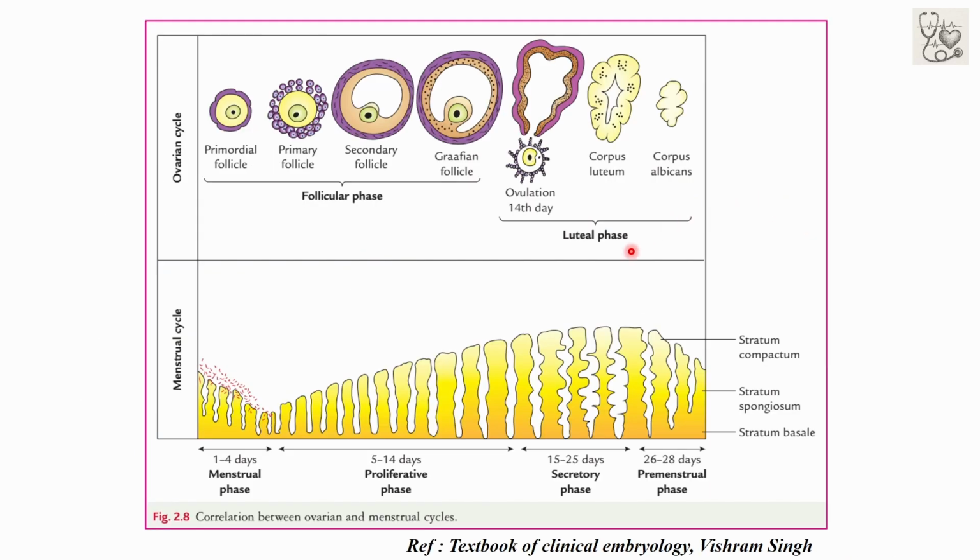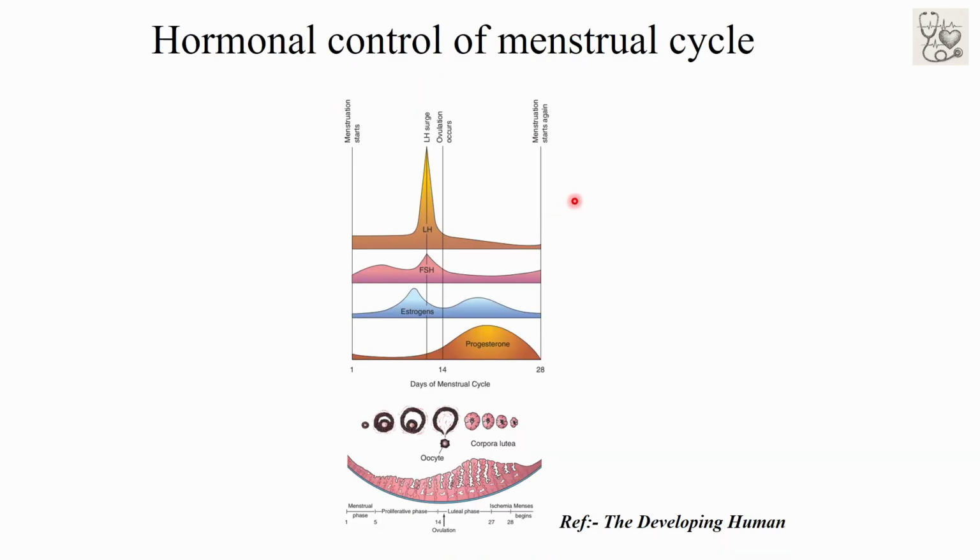Now this figure is the same which I have already discussed. You can see it by pausing the video. Now this is the hormonal control of the menstrual cycle. What happens initially: the gonadotropins are released by the pulsatile secretion of gonadotropin releasing hormone, and FSH and LH cause the development of the ovarian follicle, and FSH also stimulates the granulosa cells. Estrogen is secreted, and that estrogen is responsible for maintenance of the proliferative phase.